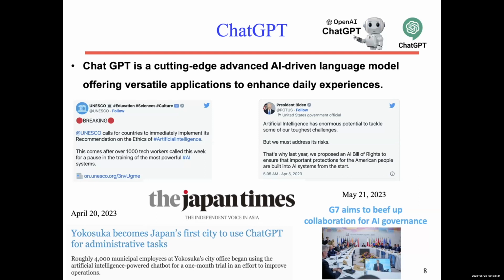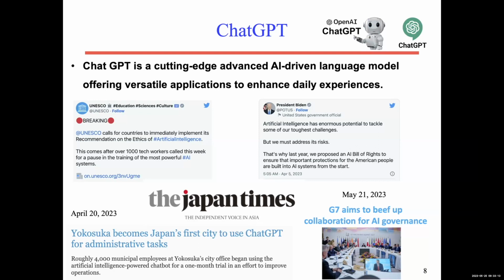from the technical community signed a paper asking companies to please calm down and reduce the research in this direction. And also recently, we can see in the Japan Times that at the G7 this week, a G7 committee also discussed AI and its effect on the world, and they formed a working group.